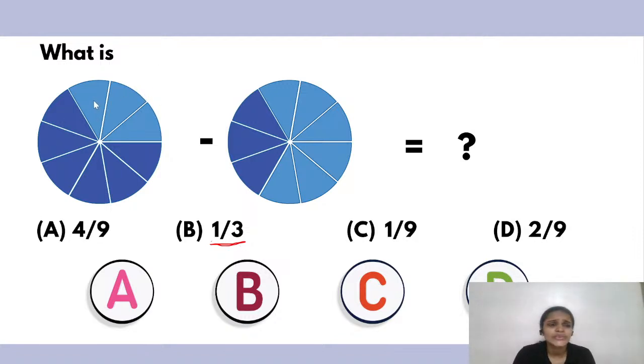So let's find out how we got 1/3. Once again, let's quickly see. The first circle is divided into how many parts, so that we can find a denominator? Here 9, right? Out of 9, how many are shaded? 7. And here also, how many parts is it divided into?